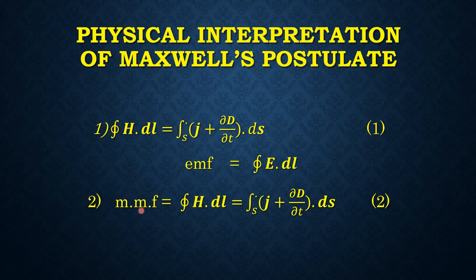That means magnetomotive force is produced by two parameters. One is the current density J and another is the electric displacement vector D.